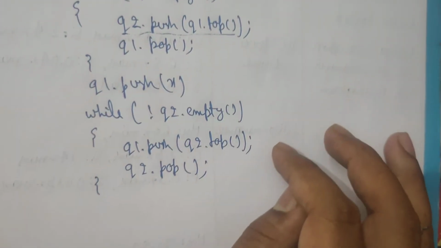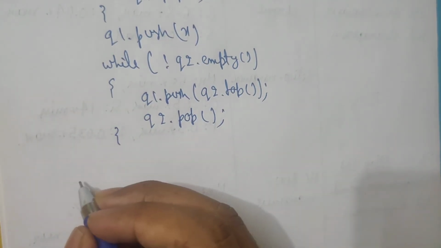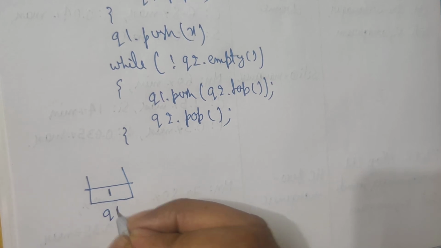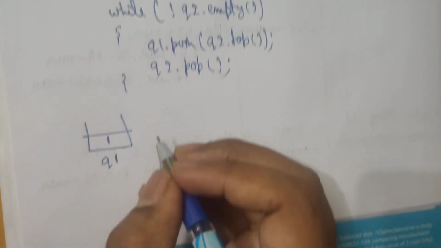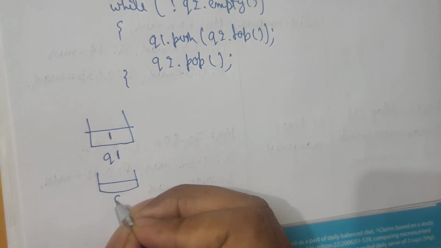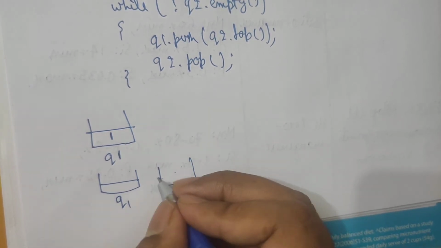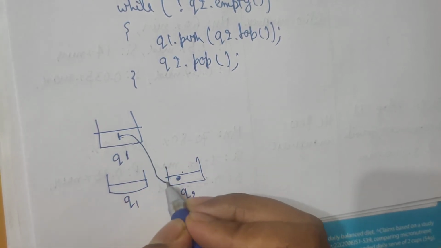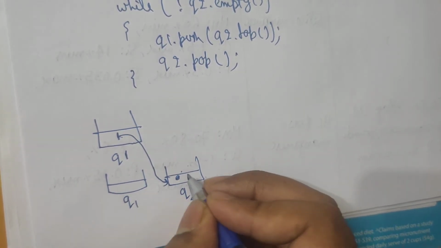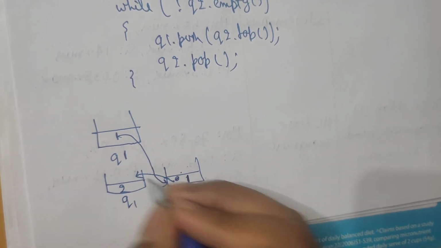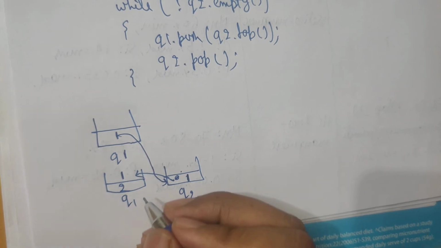I think you must have understood. Suppose first I have pushed 1 into q1, then the second element to be pushed is 2. We will move the element into q2, push 2 into q1, then push q2's elements back into q1.